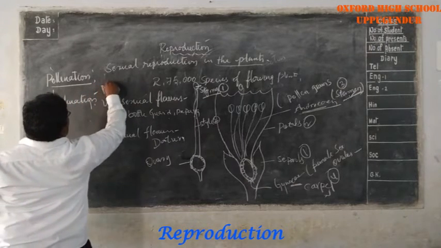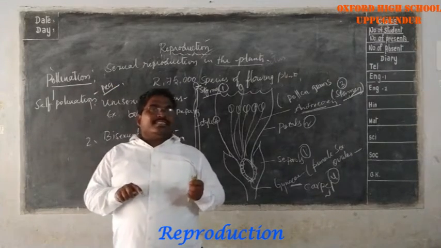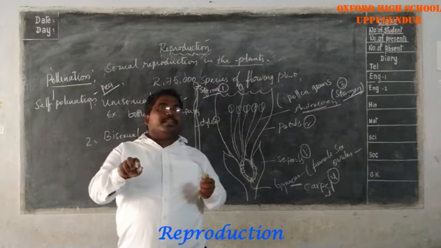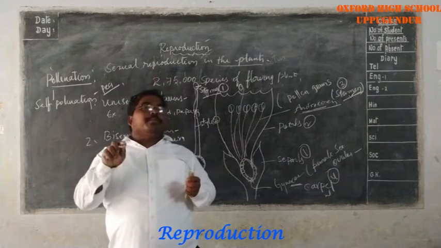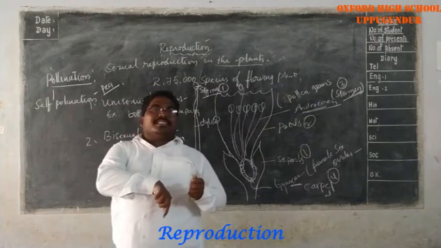Example: in pea plants we can see this. The male portion, the pollen, reaching the female portion of the same flower is self-pollination.